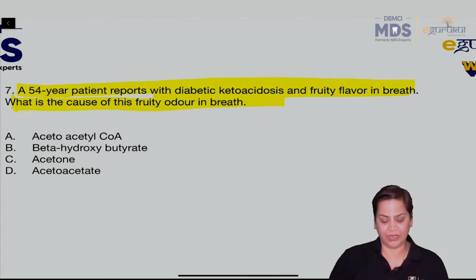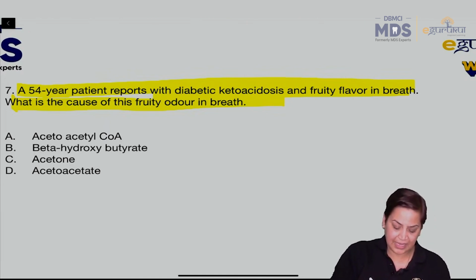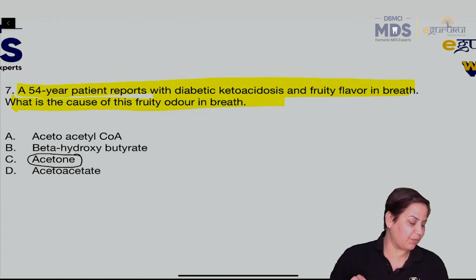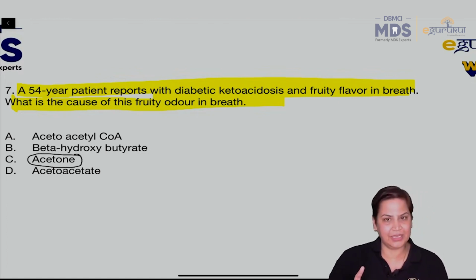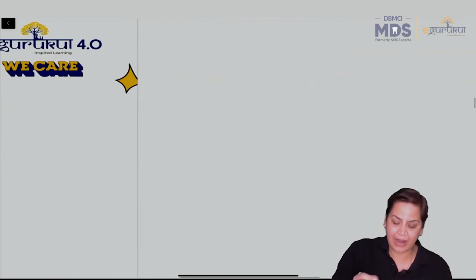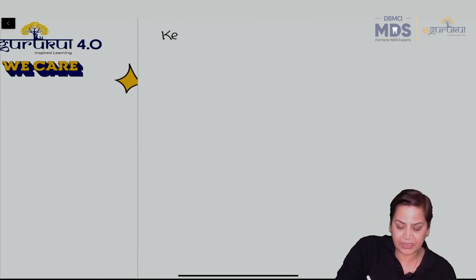Yes, very good. The answer will be acetone. Again, these ketone bodies are very important from the examination point of view. I'll just brief you on what you have to remember about ketone bodies.